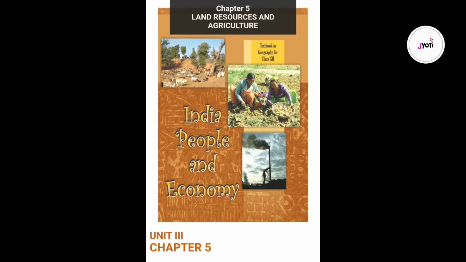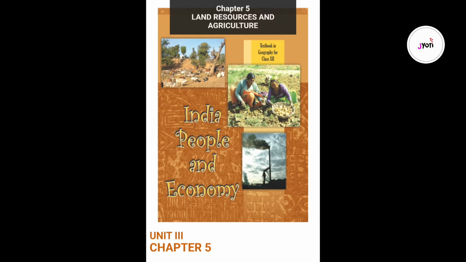VI. Culturable wasteland. Any land which is left fallow uncultivated for more than 5 years is included in this category. It can be brought under cultivation after improving it through reclamation practices. VII. Current fallow. This is the land which is left without cultivation for one or less than one agricultural year. Fallowing is a cultural practice adopted for giving the land rest. The land recoups the lost fertility through natural processes.